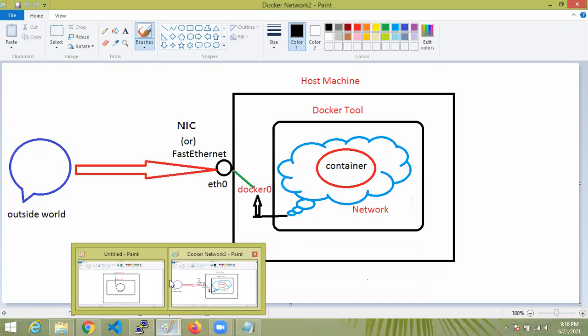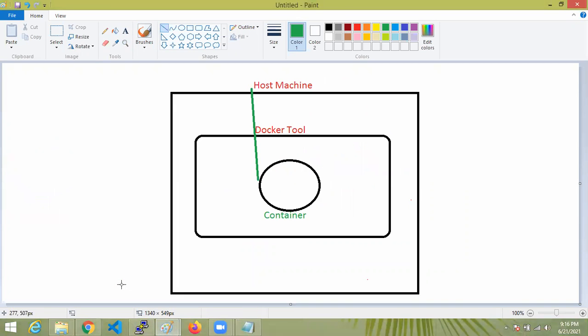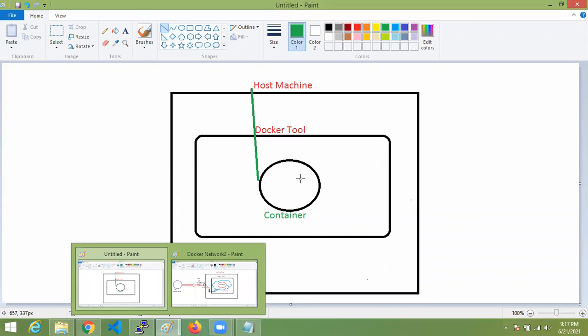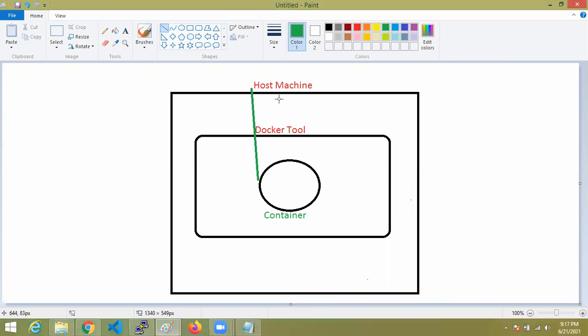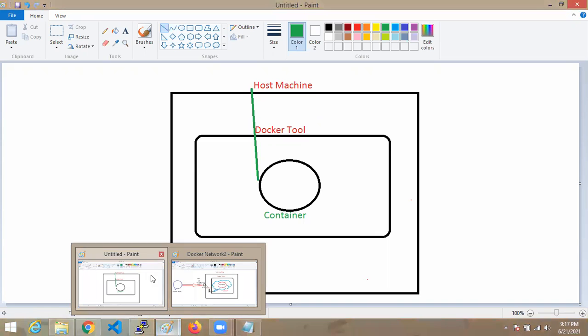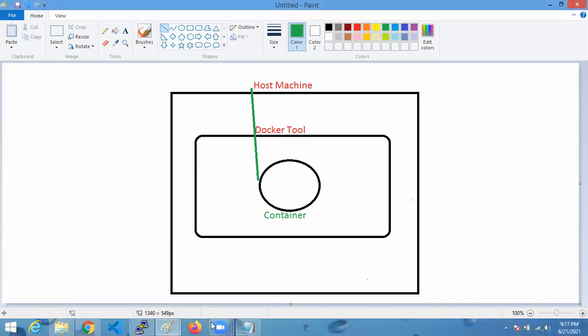This is host only network. Host only means there is no separate network for the container in Docker tool, and it is accessible directly from the host machine. There is no Docker 0, nothing. Directly it will be accessible through host machine IP and host machine port number. That is known as host.